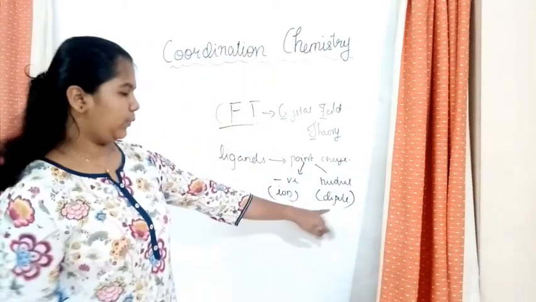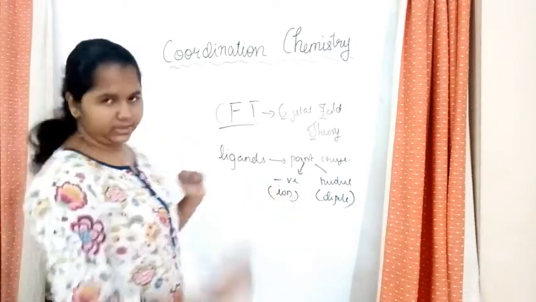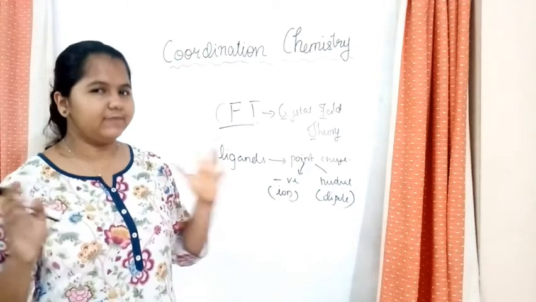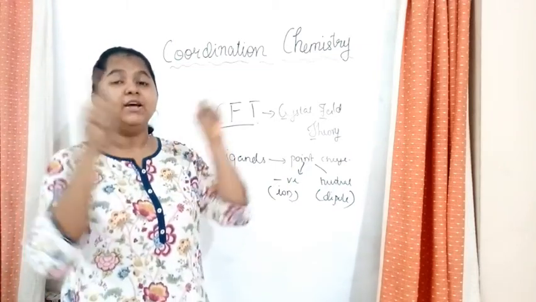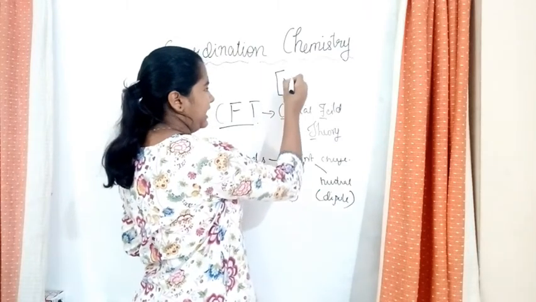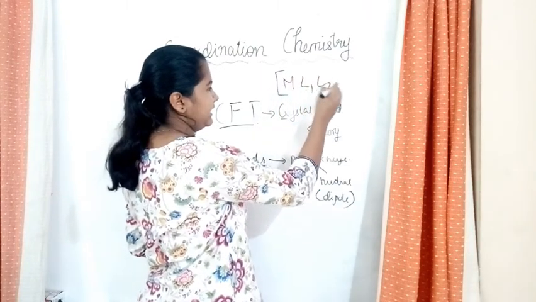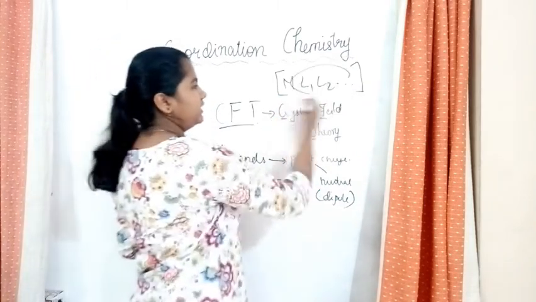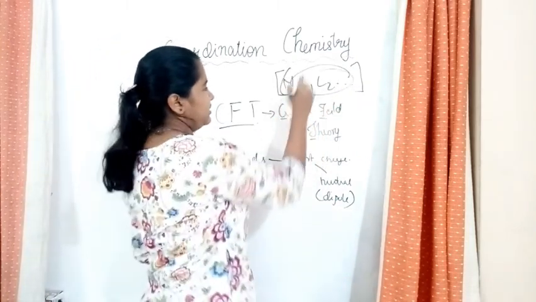I told you we are learning about coordination chemistry. When you learn about something, the first thing that comes to your mind is the coordination entity. So let's take the coordination entity. This is the central metal atom, this is ligand 1, this is ligand 2, etc. We discussed the ligands. Now what is left inside this? That is the central metal atom.